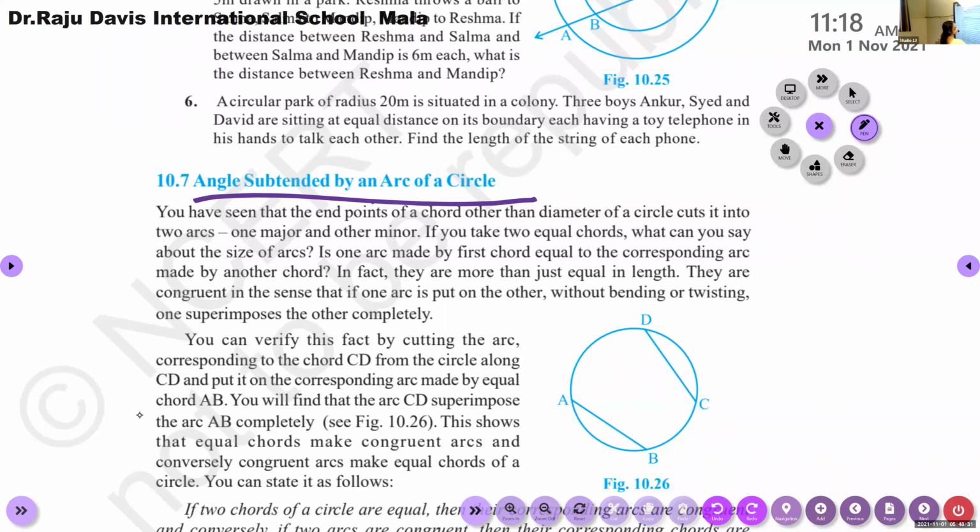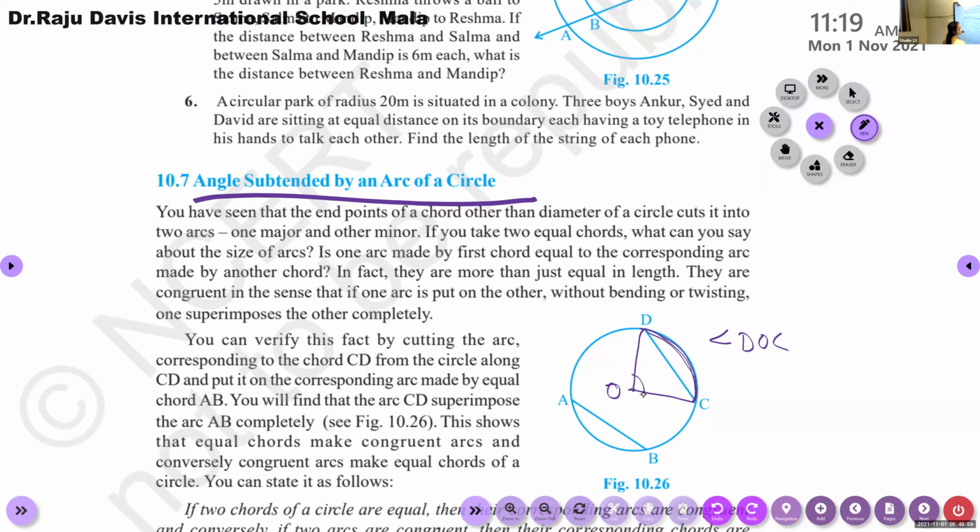Okay, see, here you can see a circle. And here, let O be the center of the circle. And DC is an arc, isn't it? The angle subtended by the arc DC at the center is angle DOC.